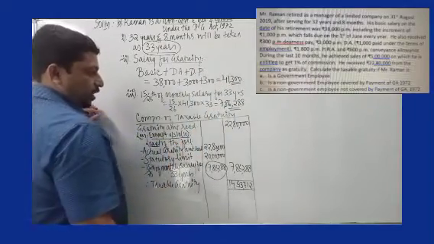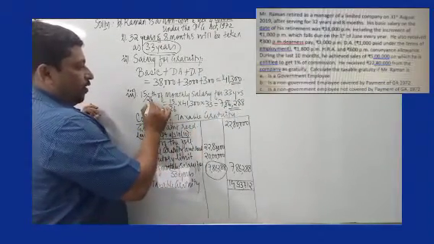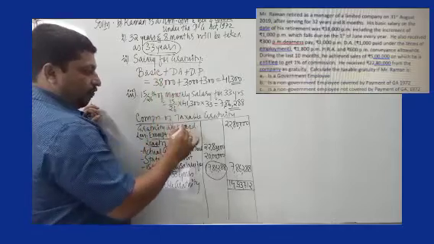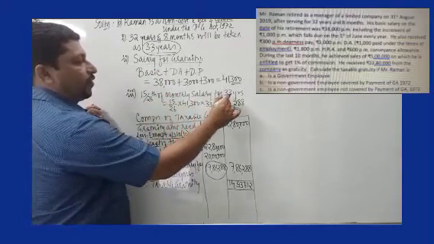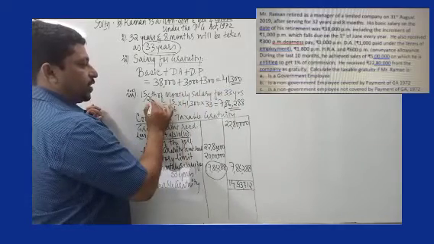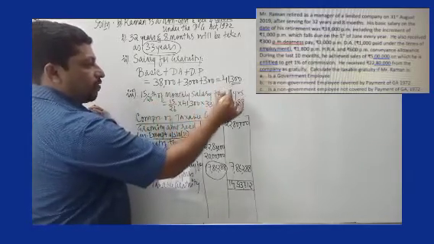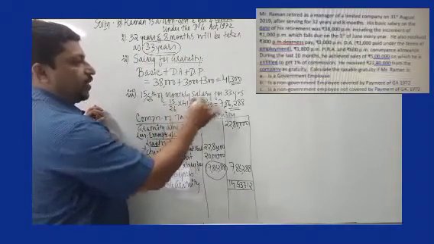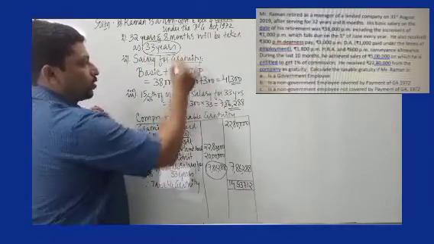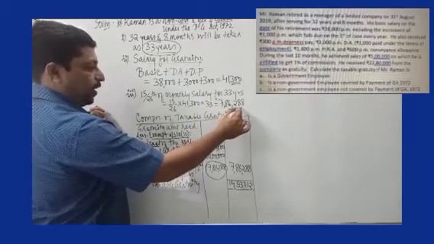So total is 41,300. Now, the third criteria of finding out the exemption of gratuity is 15 by 26 of monthly salary for 33 years. 15 by 26 is known, monthly salary is available, and 33 years we have already calculated. So 15 by 26 into 41,300 into 33 years will give you 7,86,288.